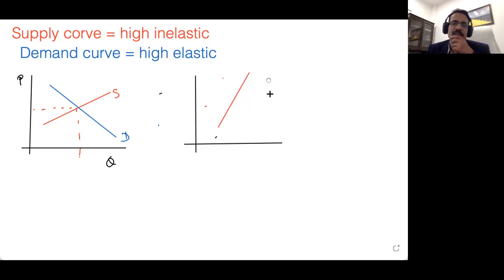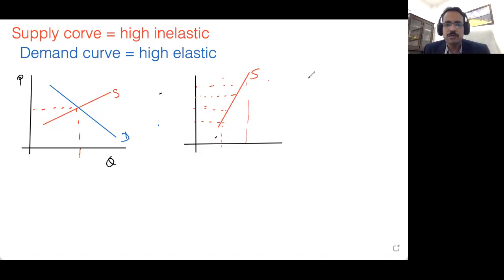What does that mean? Inelastic means that you may change the price whatever you want. You may charge a price like this, higher than this, even higher than this, but the quantity is not going to change much. The slope of the supply curve is high. That means even though the price is changing a lot, the quantity is not changing.